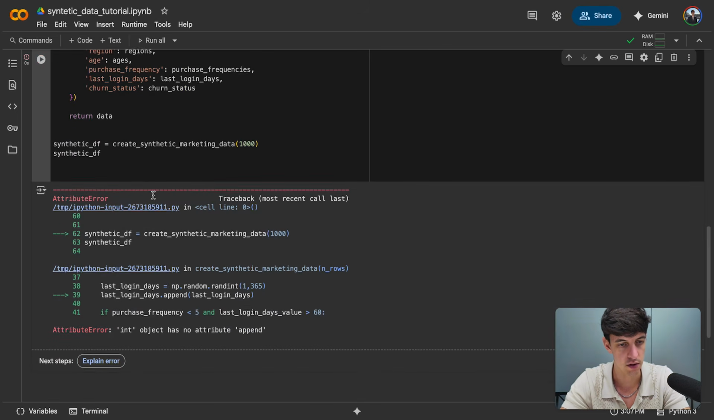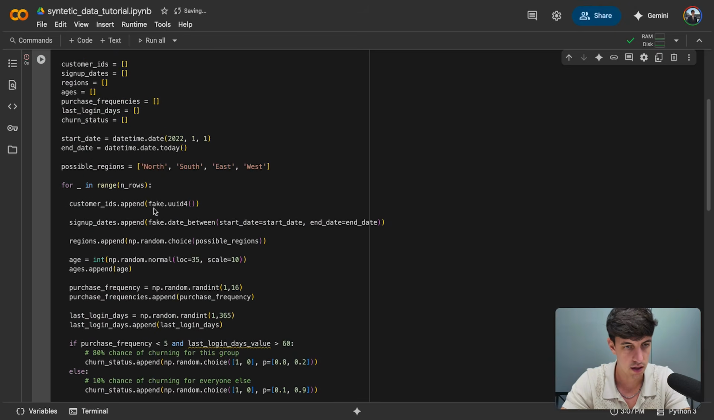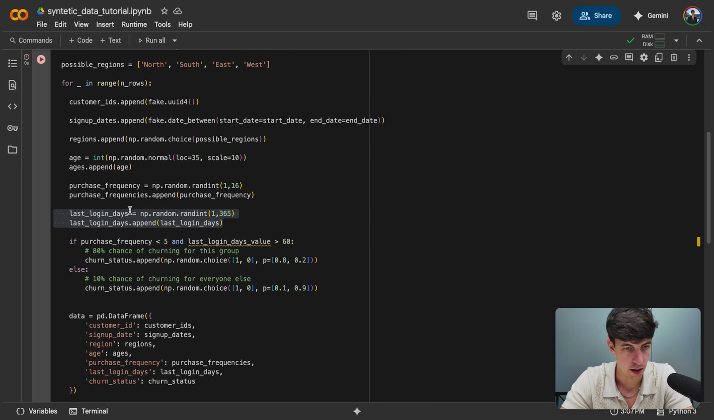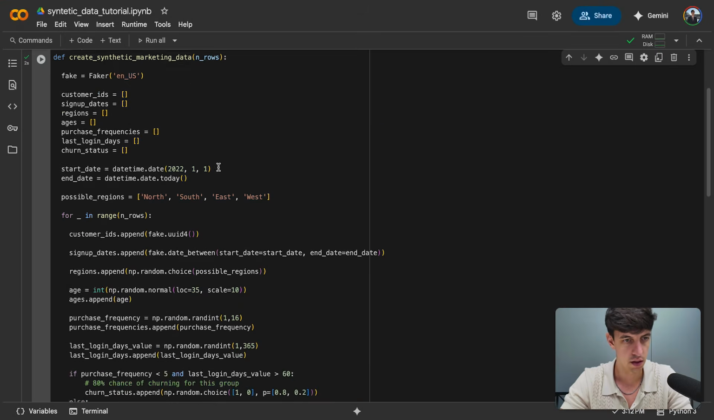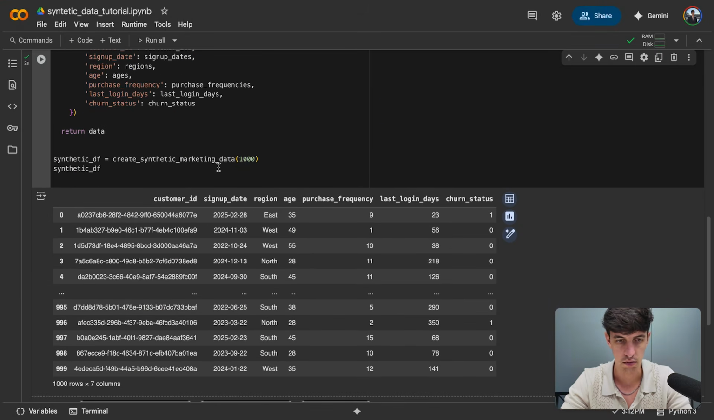We have another error, this time for last login days. And for the last login days, I think I messed up the name of the variable here. So this should be last login days value, and then last login days is our list, and I will append the value here as well. So let me try to run it again. Okay, so I think this is running okay now.